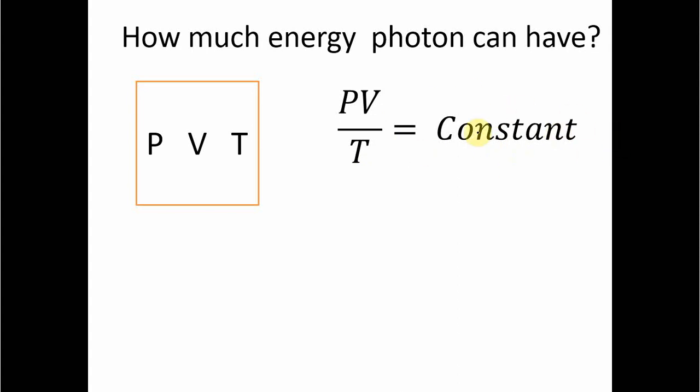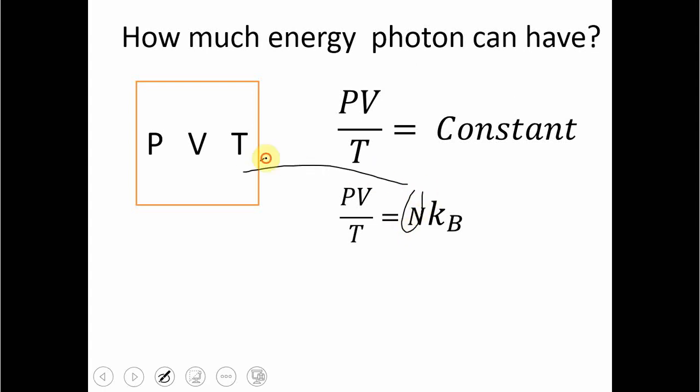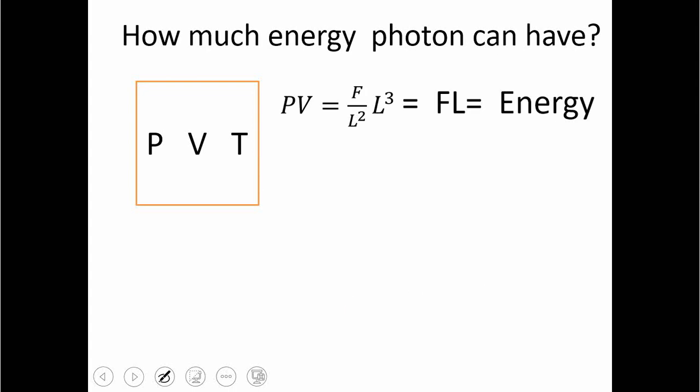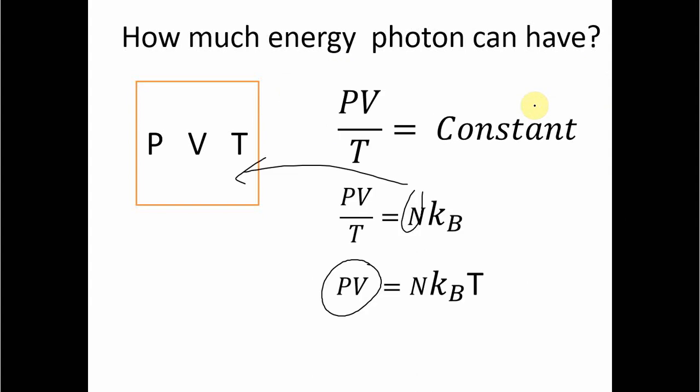But this constant is not an absolute constant. It depends upon the number of atoms present in this gas. Its value is PV by T equal to N kB, where N is the number of atoms present in this gas, and kB, as you know, is the Boltzmann constant. This formula can be written in this way. Now let's try to understand this. What is this PV? PV is actually energy. If you calculate it dimensionally and check the dimensions, you will see that this is energy. So it means that, roughly speaking, this kBT is the energy per atom.